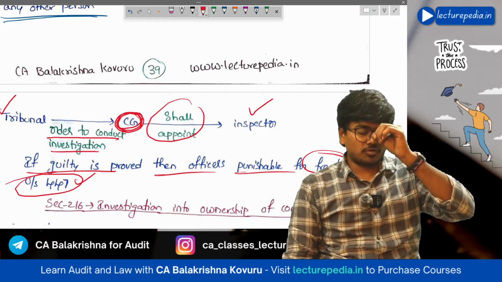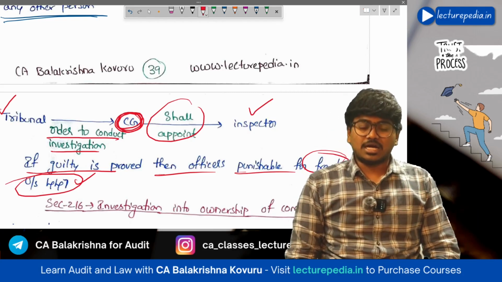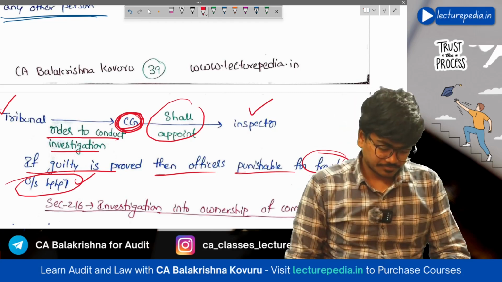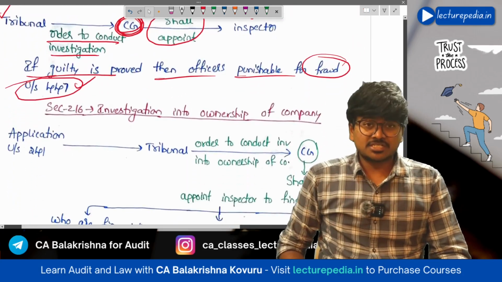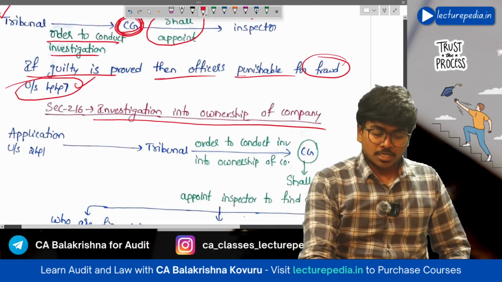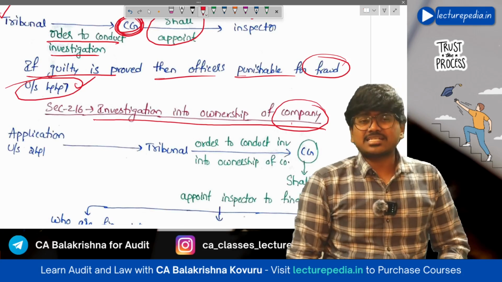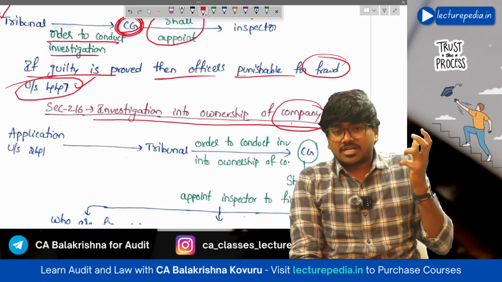So as per section 447, the punishment will be given if fraud is proved under investigation. Okay, next, section number 216, which is investigation into ownership of the company. Now, investigation into ownership of the company means to find out the real owners of the company.